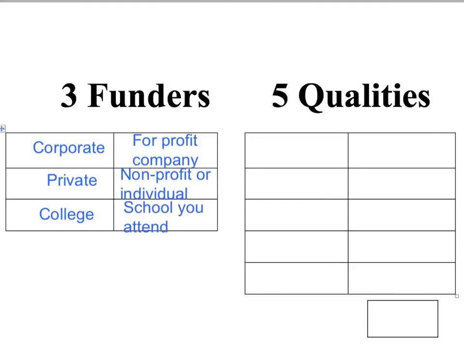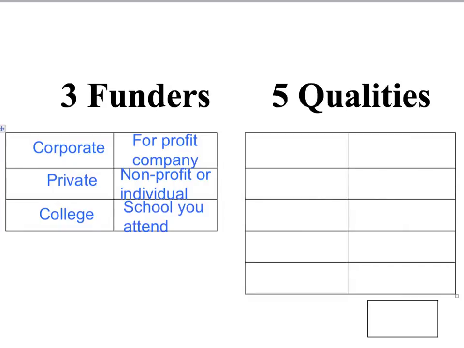An example here would be when I went to Elon University, Elon actually gave me a scholarship. So they were the ones who gave the money so that I could actually attend school there. So those are your 3 different funders. There are 5 qualities that most scholarships fit into these categories.